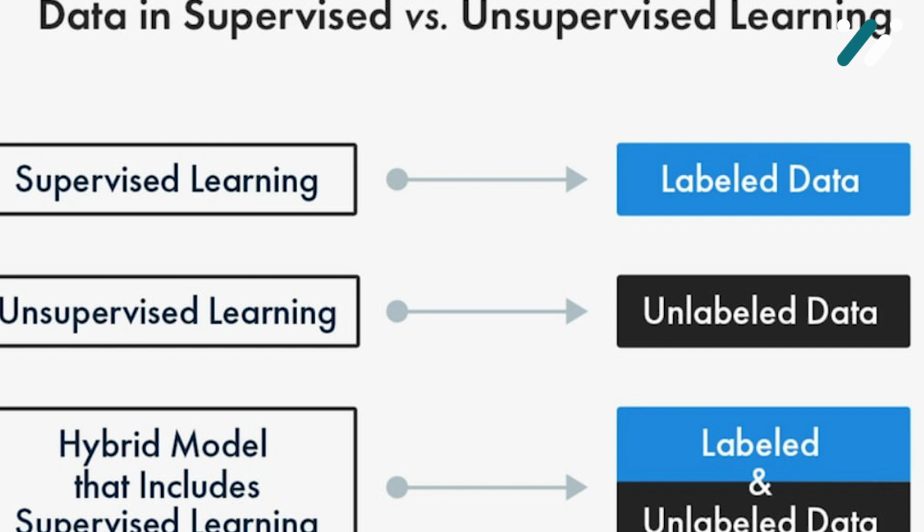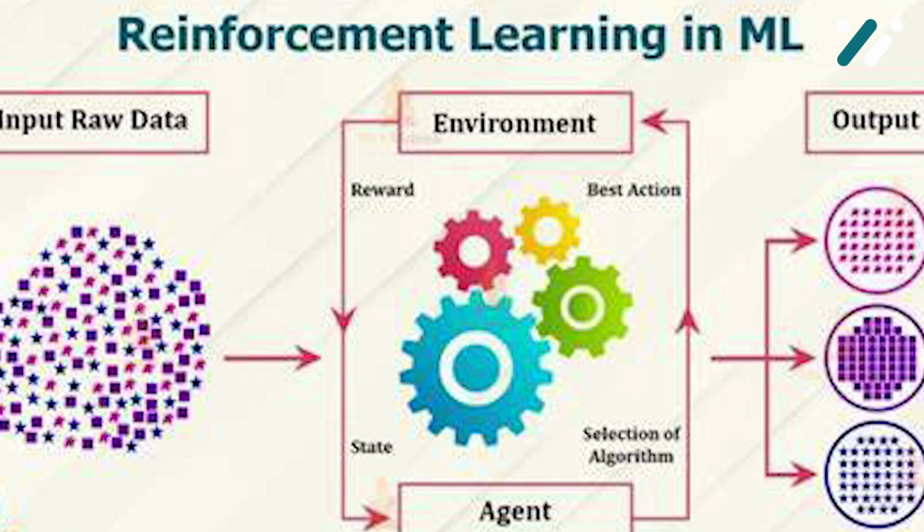Next up, we have reinforcement learning. Think of a child learning to walk. They try to stand, fall, then try again, adjusting their balance each time until they can walk. That's reinforcement learning. It's about learning what to do and how to map situations to actions. The goal is to maximize some notion of cumulative reward. It's used in robotics, gaming, and navigation.